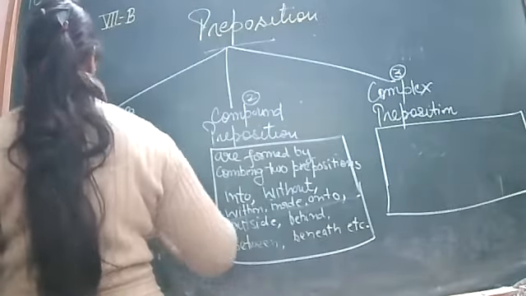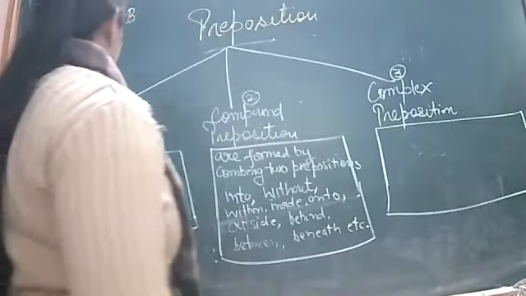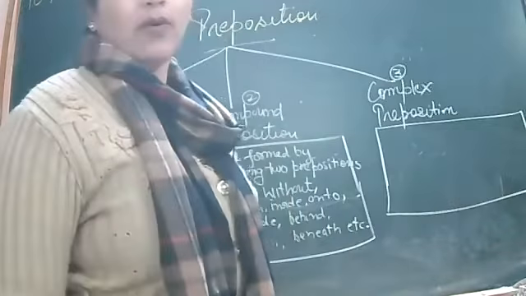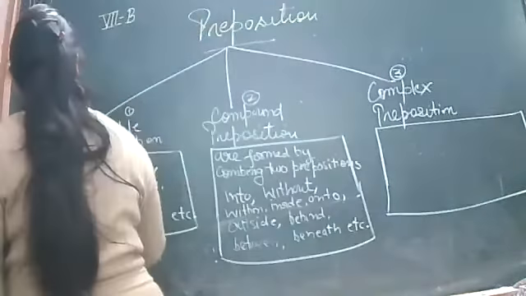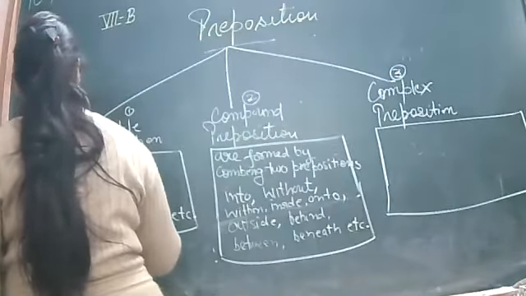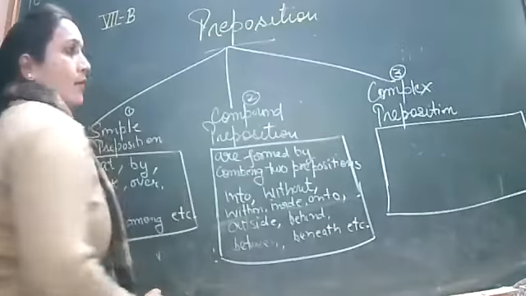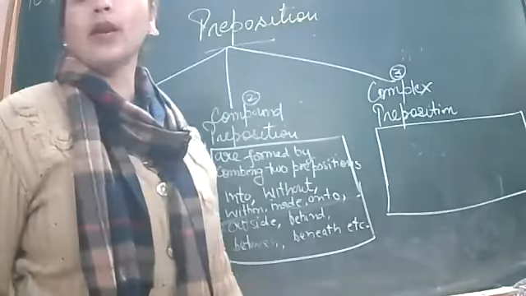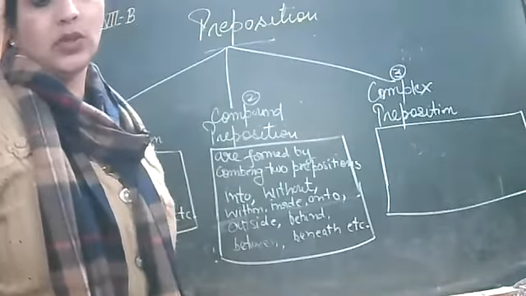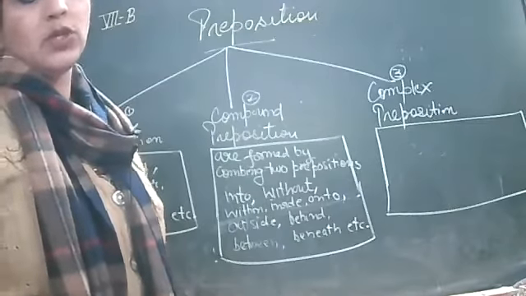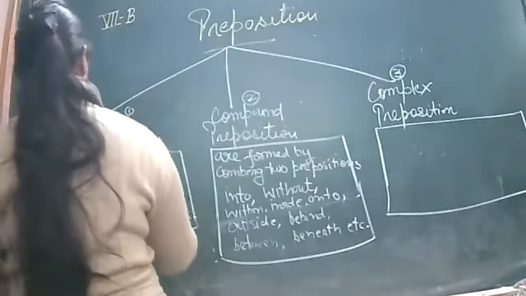You write down here only simple ones: in, on, at, by, from, above, over, till, up. So between will come into the category of compound preposition, when two prepositions are joined together.